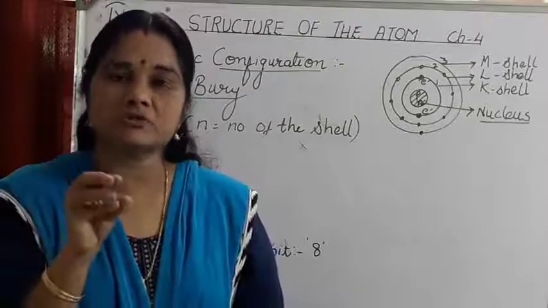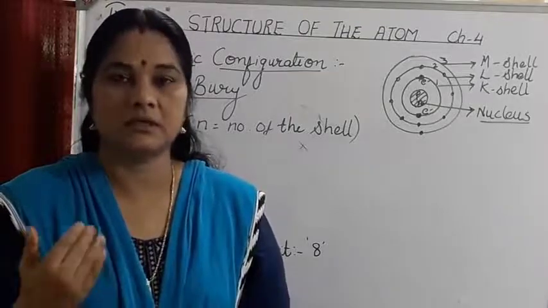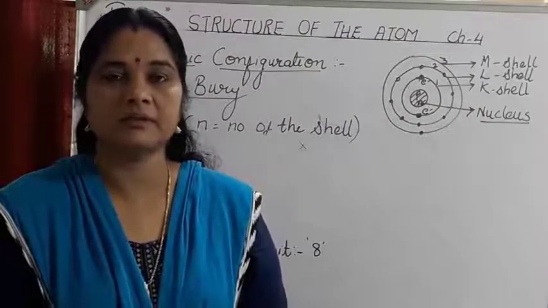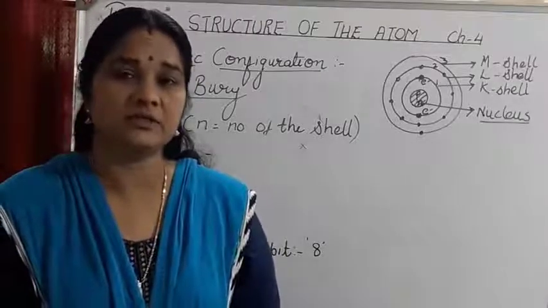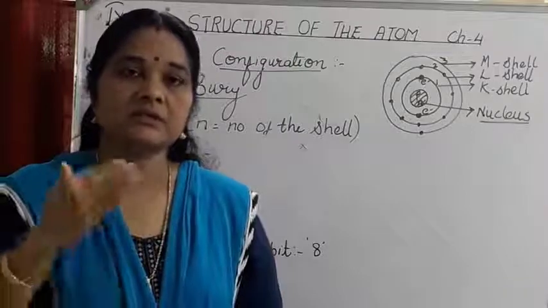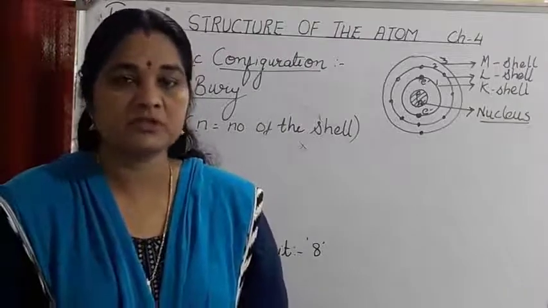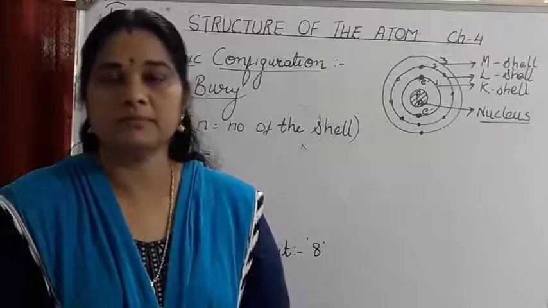The energy level closest to the nucleus has the minimum energy, and as you move away from the center of the atom, the energy level increases. That was the model given by Niels Bohr.